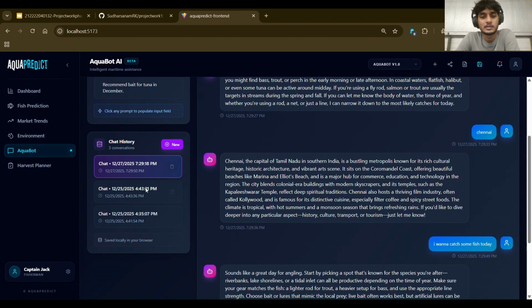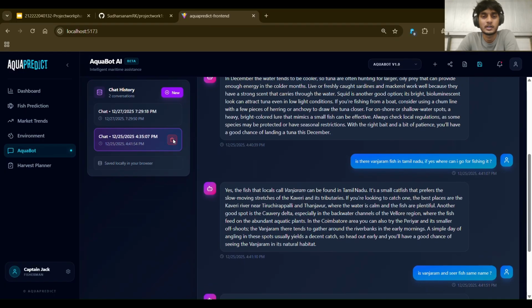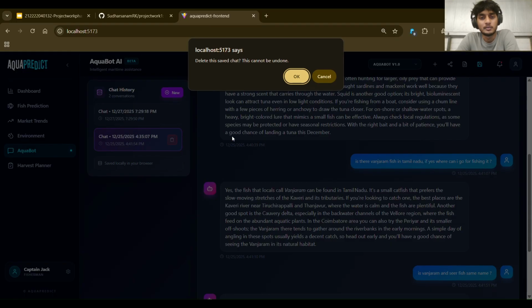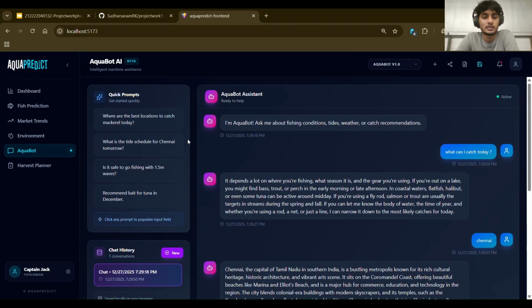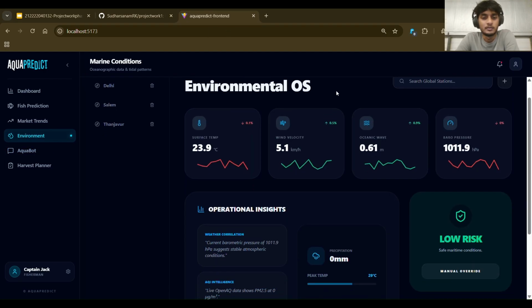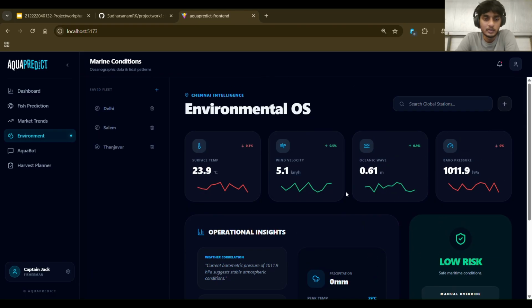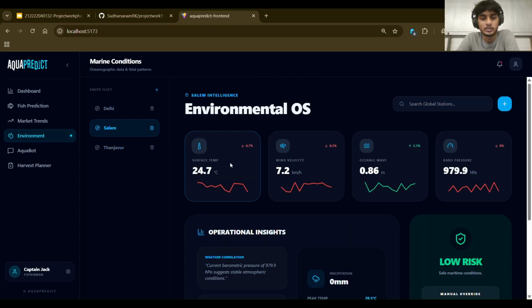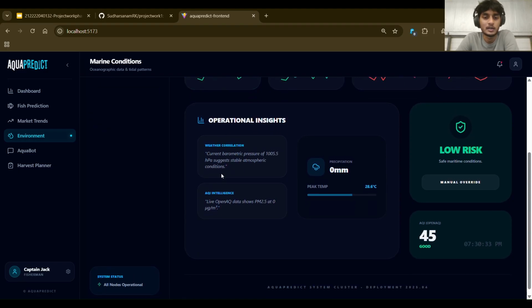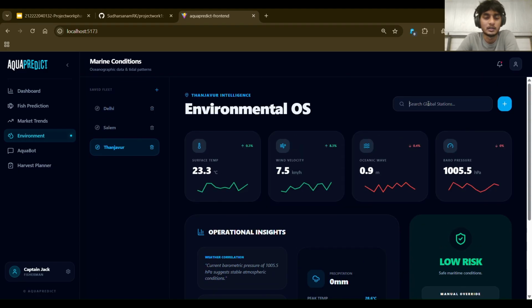Technically, AquaPredict is a robust application. For the front end, I have used React for a responsive UI, and the backend is Node.js and Express handling API orchestration, and Python Flask and Gemini API for predictive modeling. We reduce economic uncertainty, increase safety, and most importantly, we promote sustainability by preventing overharvesting through data-backed limits.